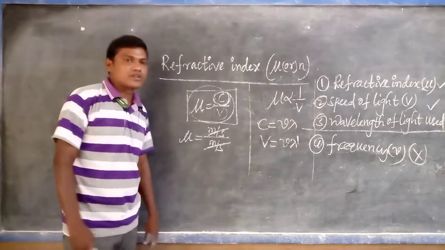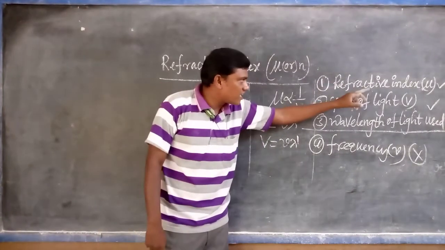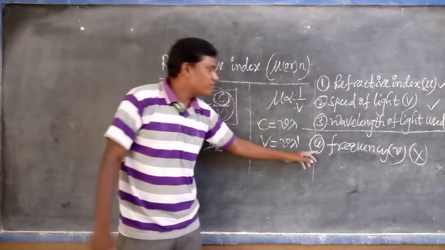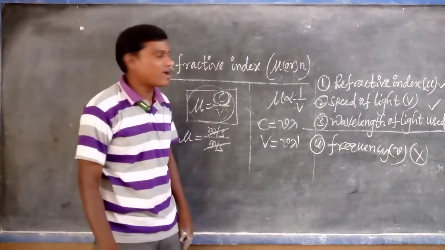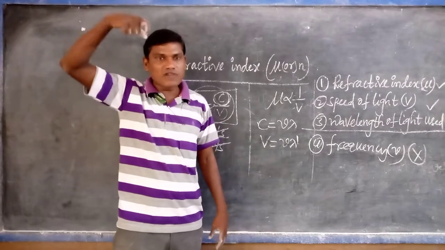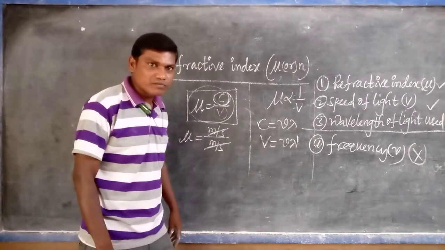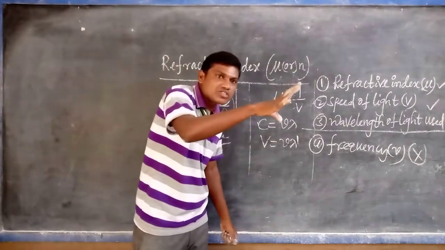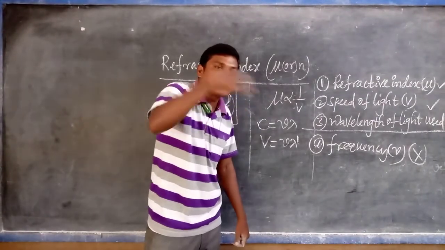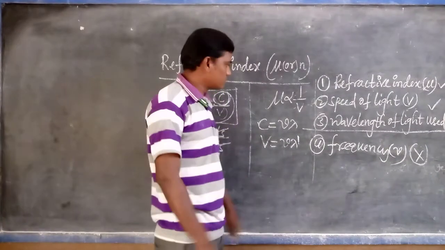These are very important. During the refraction, refractive index, speed of light and wavelength of the light used change, but frequency does not change. Why? Because frequency depends upon the source of the light, that is, how many vibrations per second the source produces. The light ray vibrates a certain number of times in 1 second, and that is constant in every medium. That's why frequency is constant.